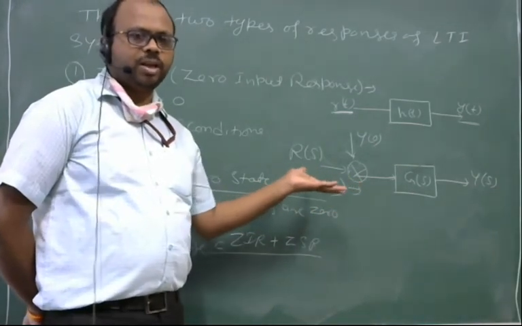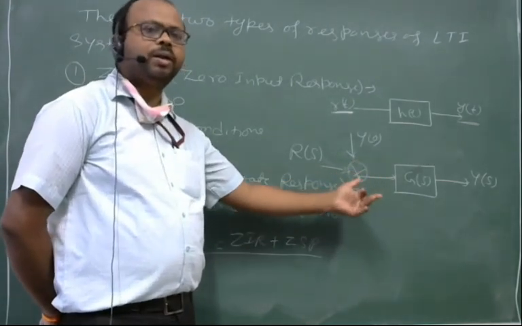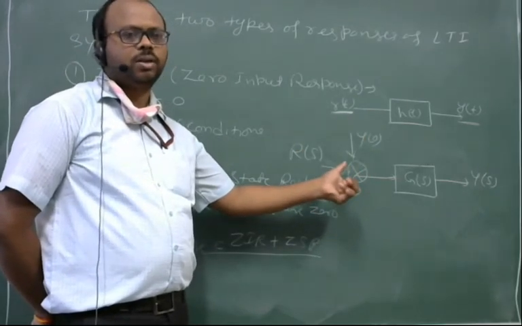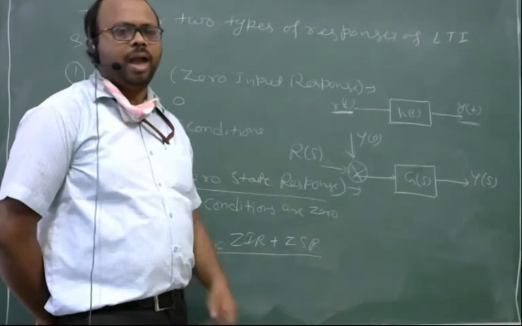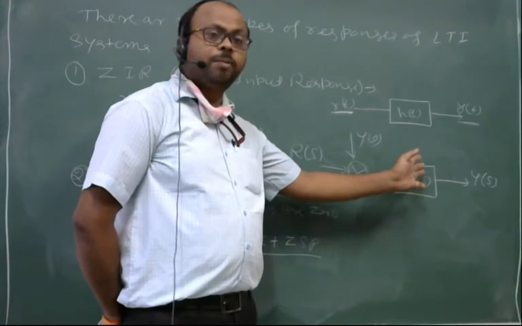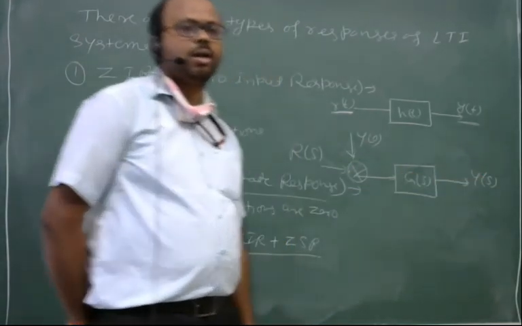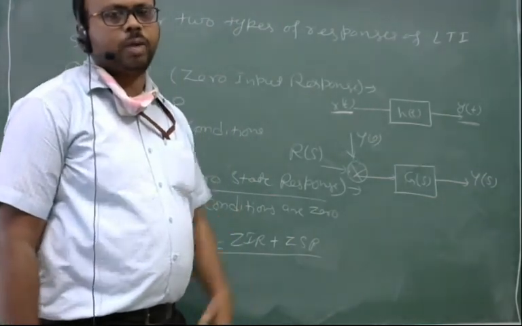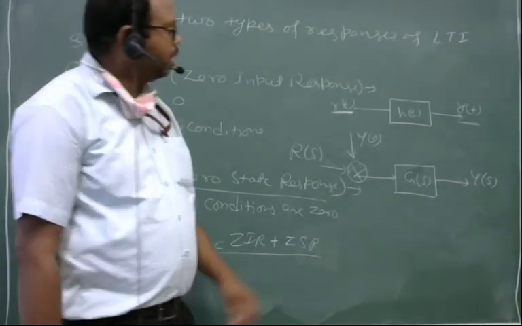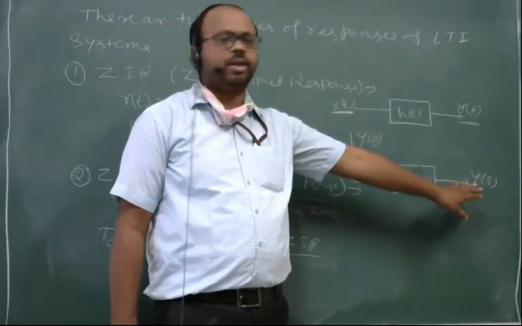In place of single input, we are having a summing point with input and initial conditions, right? And the resultant of these two is input for this G(s), and now I am getting my output Y(s), right? Now how can I find this Y(s)?